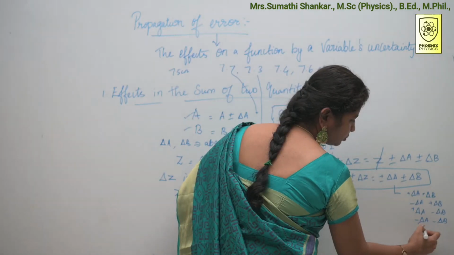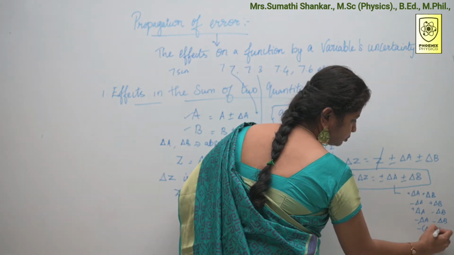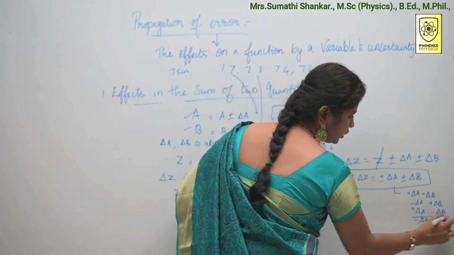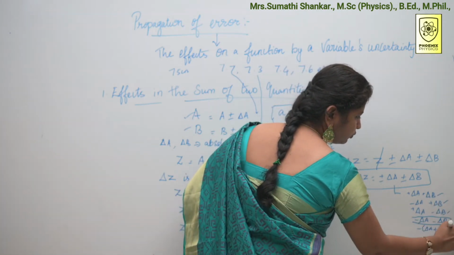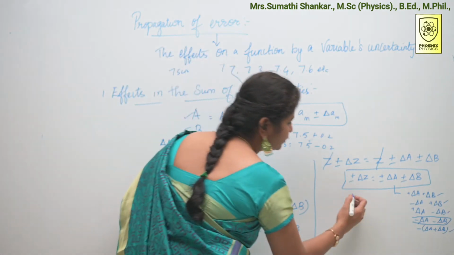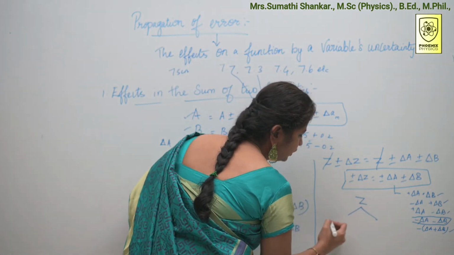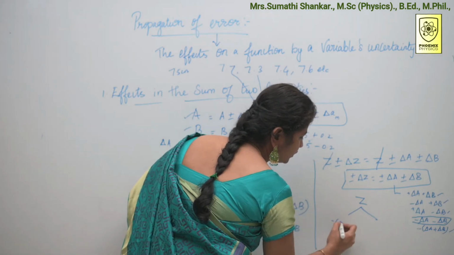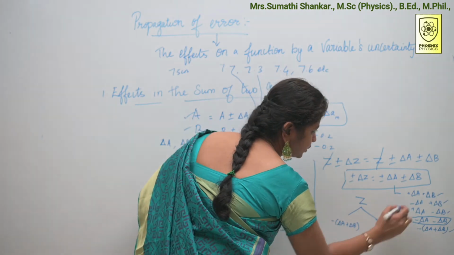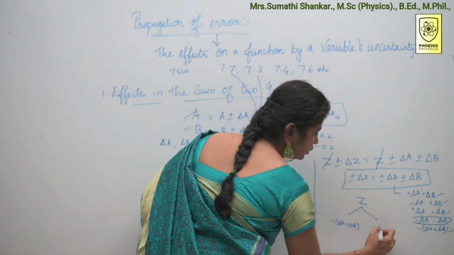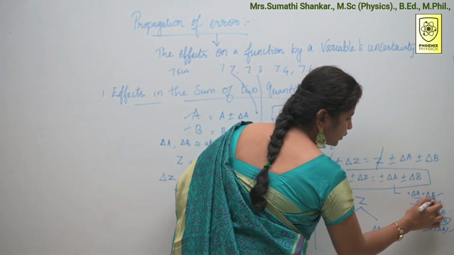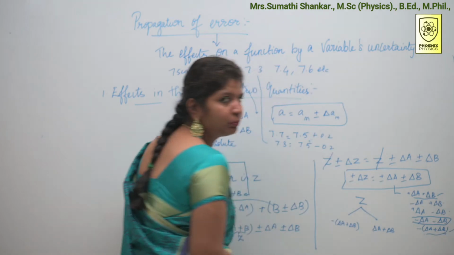Last possibility is minus delta A minus delta B. I have taken minus outside. So these are the 4 possibilities. Or simply we can say the Z value lies between minus delta A minus delta B to plus delta A plus delta B. So this is my minimum possibility, this is my maximum possibility.